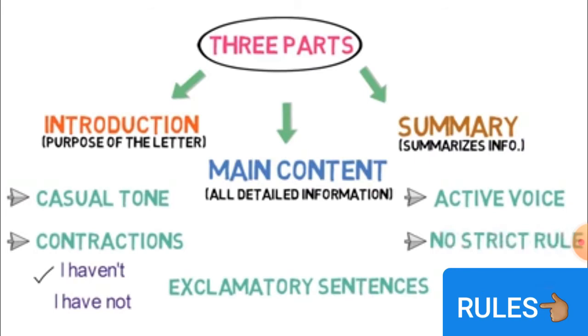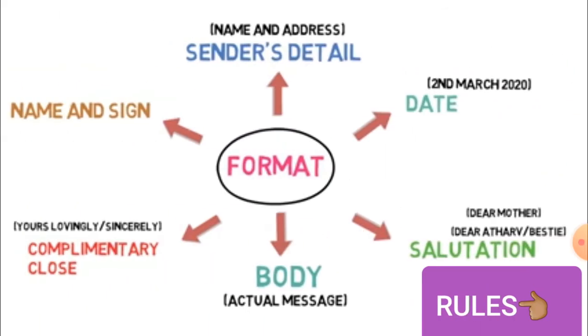The next thing is that you can even use active language while writing it, and there are no fixed strict rules, because you are writing to your known loved ones, your family, relatives and friends. You can use a very simple, lucid language also, which you use while talking to your friends. So these are the points. After the 3 paragraphs of the body are completed, we come to the next part,